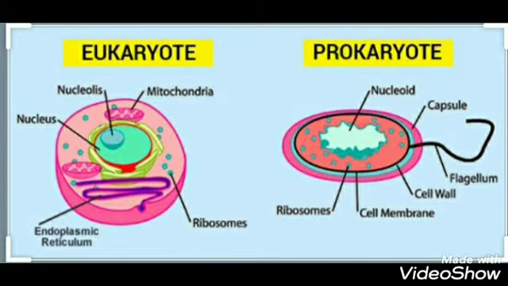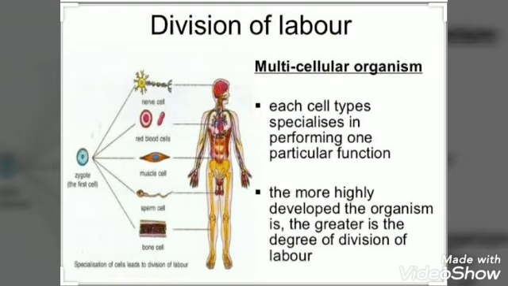On the other hand, a eukaryotic cell contains membrane-bounded cell organelles like mitochondria, endoplasmic reticulum, etc., along with a well-defined nucleus. So, these cells can perform special functions and they can also form multicellular organisms.